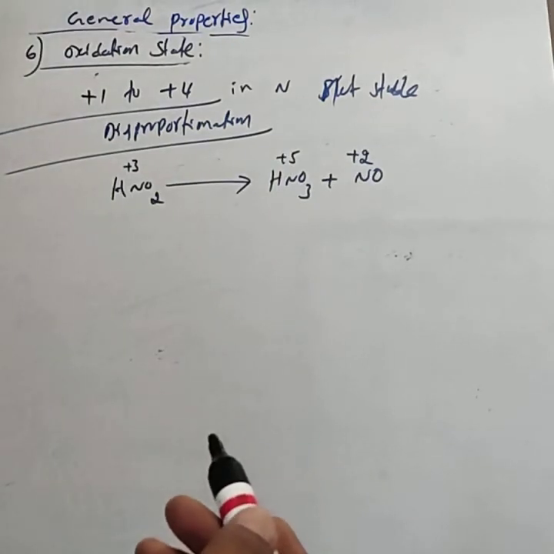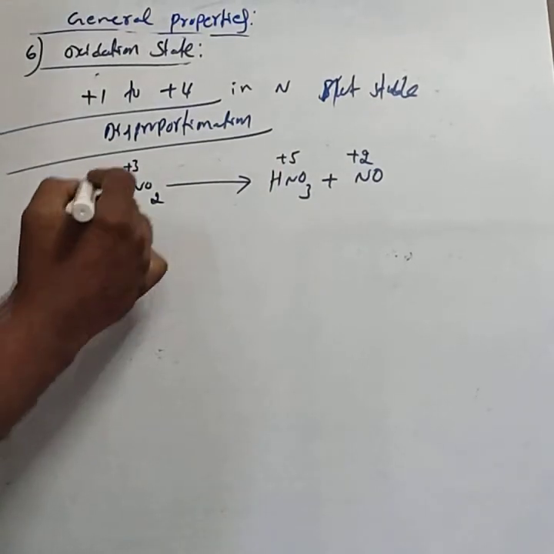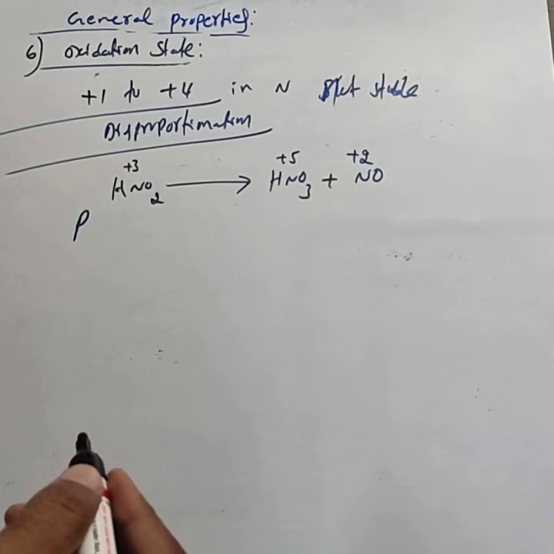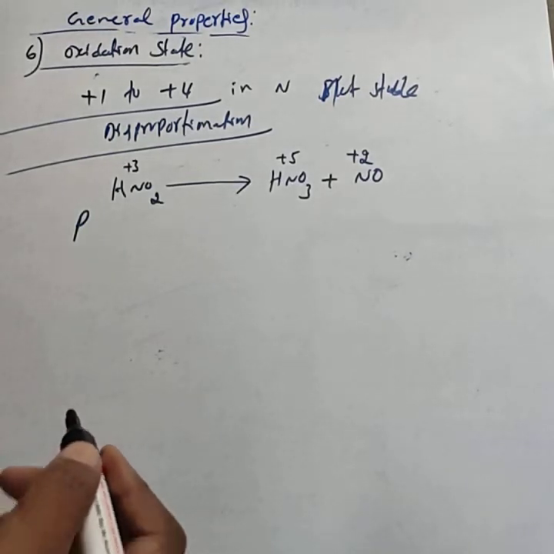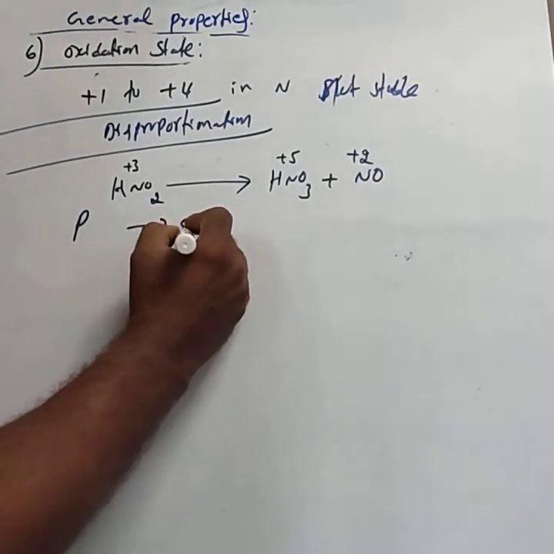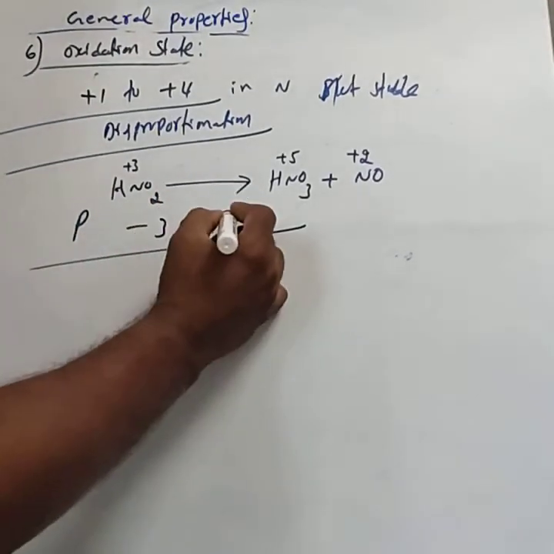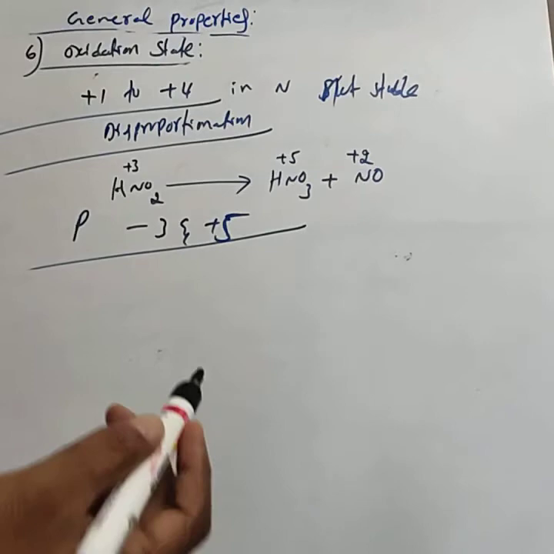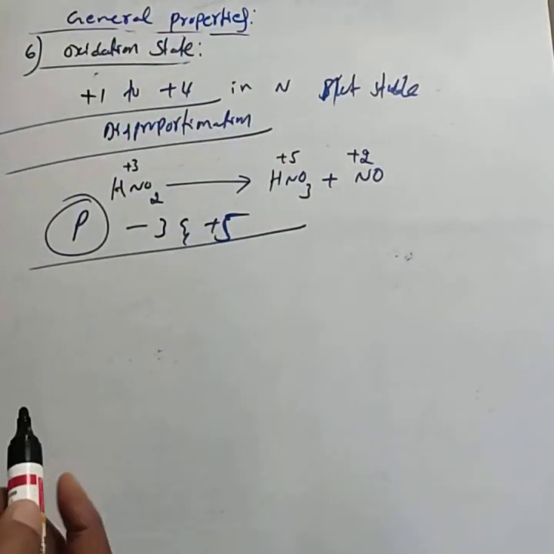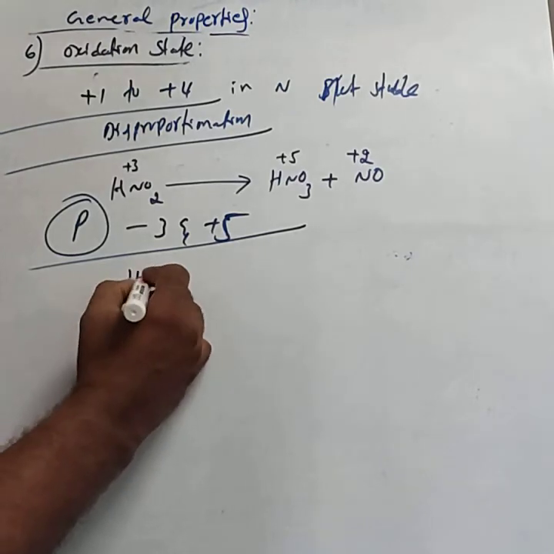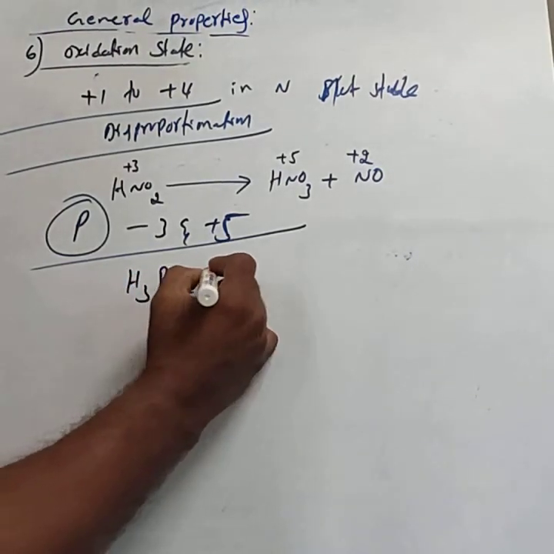Similarly, phosphorus also undergoes disproportionation into -3 and +5 oxidation states. Phosphorus always disproportionates into -3 and +5. For example, take H3PO2.